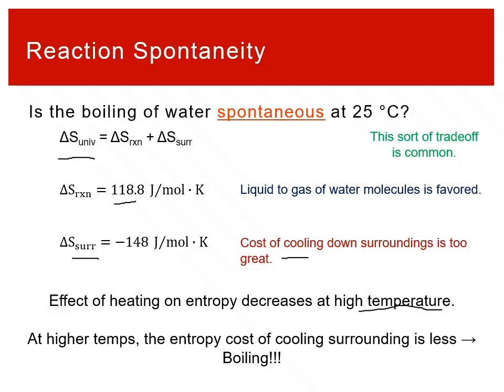This sort of trade-off, the idea that there's an entropy change for the reaction that's, say, favored or unfavored, and the surroundings, the fact that they're in opposite directions, that's really common for a lot of chemical reactions. And there's kind of this balance that yes, the system would have a higher entropy, but the surroundings would be worse, or the surroundings would be better, but the system would be worse. Those sorts of trade-offs are really common, and we're going to see that they are useful for predicting how we can make something spontaneous. It's not spontaneous at 25 degrees Celsius, but at 100 degrees Celsius, water boiling is very spontaneous.